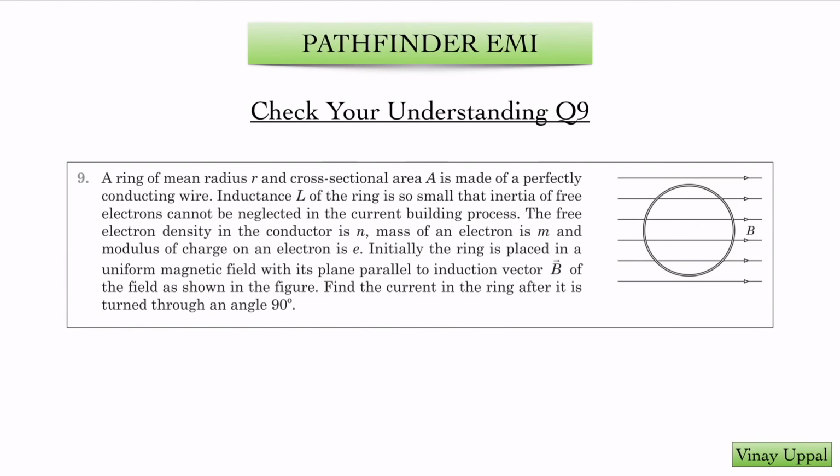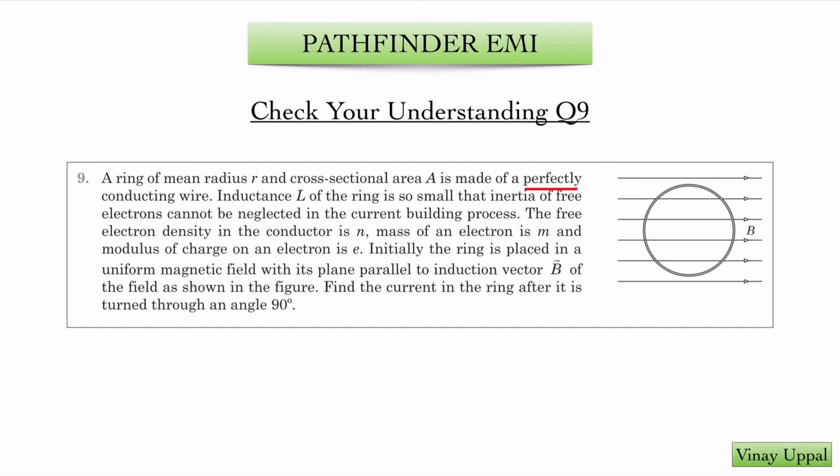So this is a question in Pathfinder, in the electromagnetic induction chapter. There is a question, check your understanding, question 9. This question asks you to consider the kinetic inductance, though it does not say it explicitly. Let me just read the question once. A ring of mean radius r and a cross-sectional area A is made of a perfectly conducting wire.